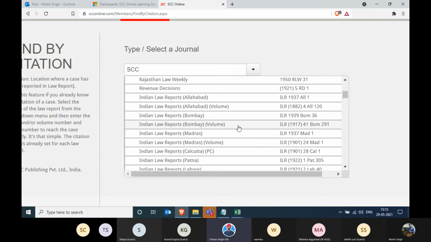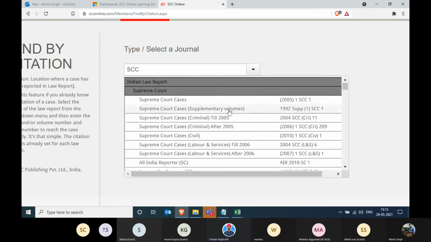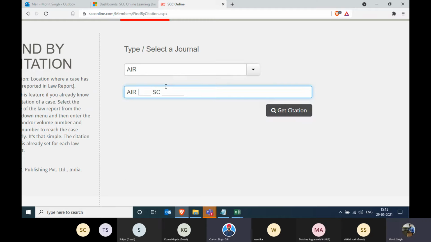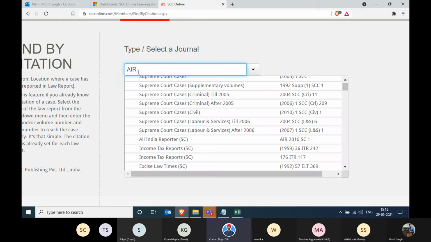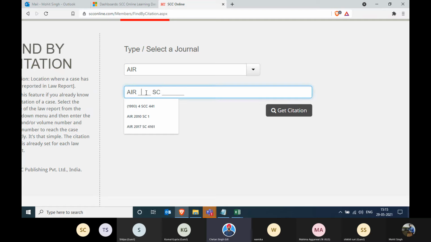Mohit, we do not have a tie-up with AIR. Could you just give me AIR Supreme Court? Okay, there you go, AIR Supreme Court. You can also type it in case this is too cumbersome for you. You can type it over there, and even then you'll be able to get it. Mohit, let's take 2019.